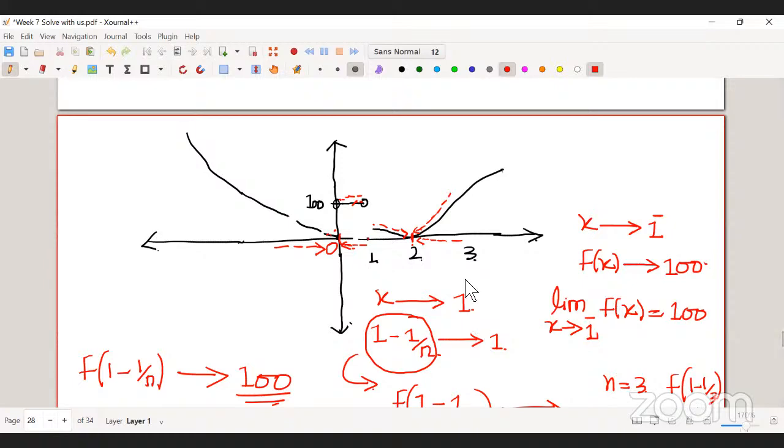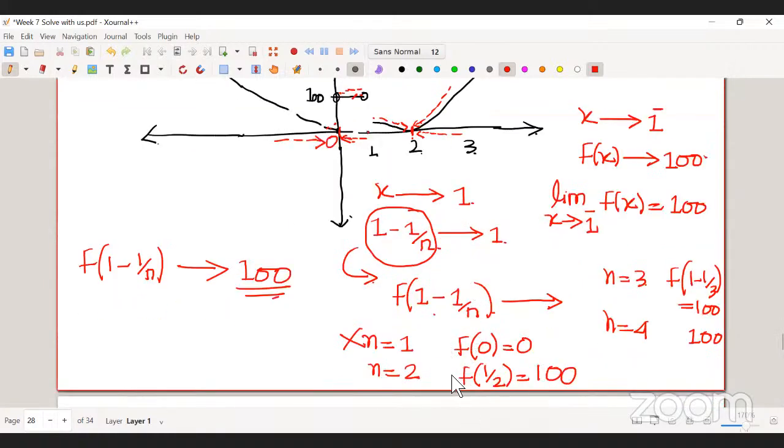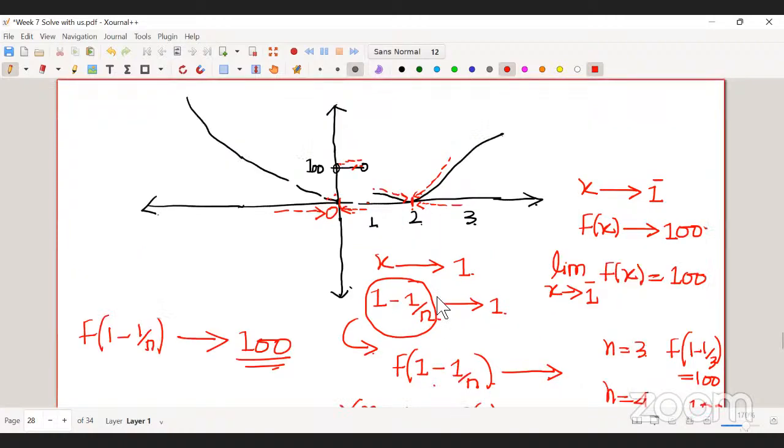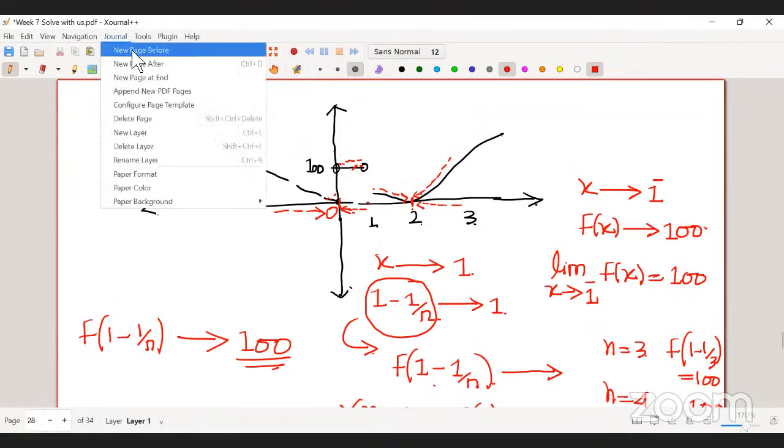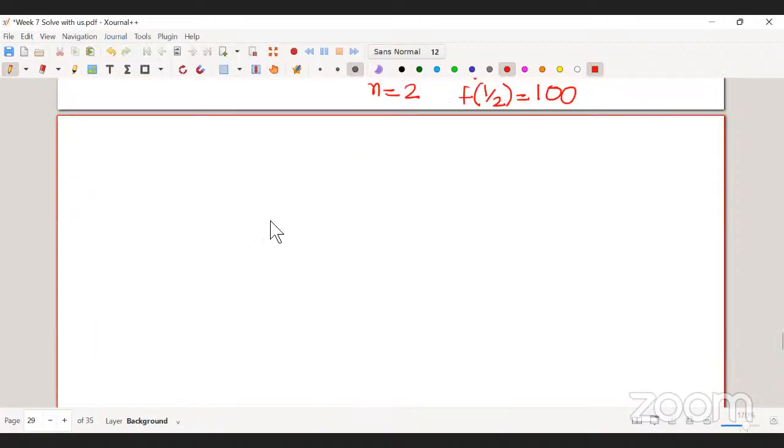Then the limit exists at x equal to half, which is 100. This is true. Maybe this is half. This is 100, right? This is correct, because of what you have now. I will draw.